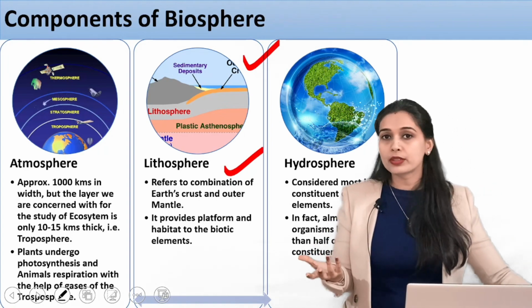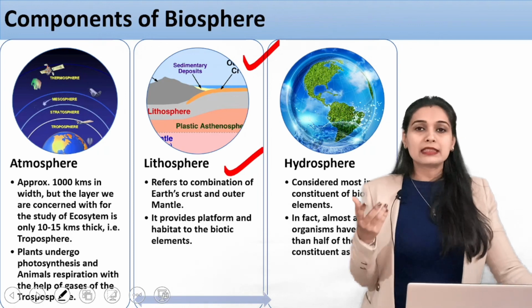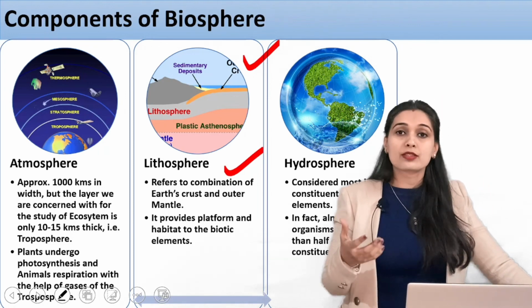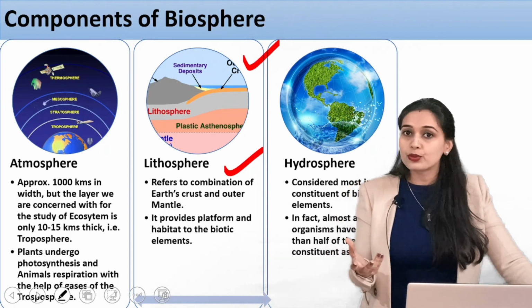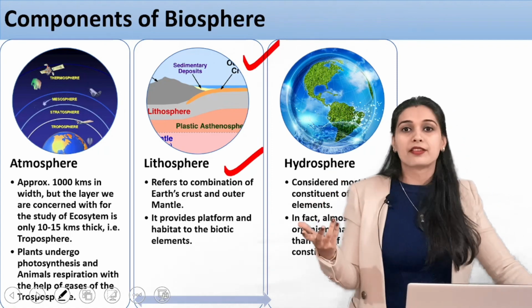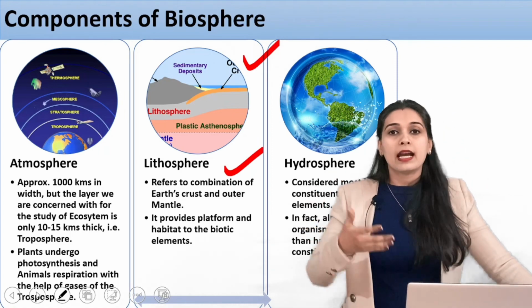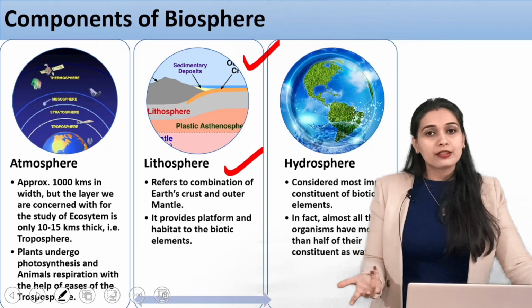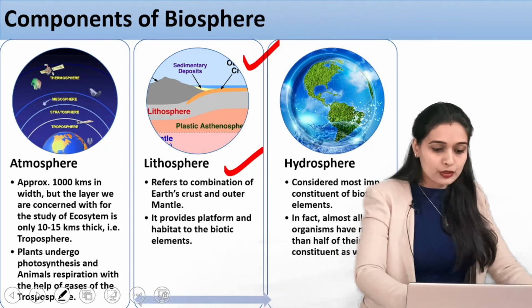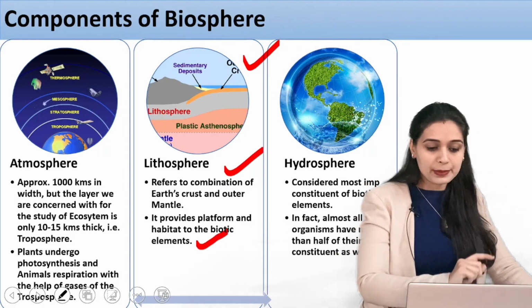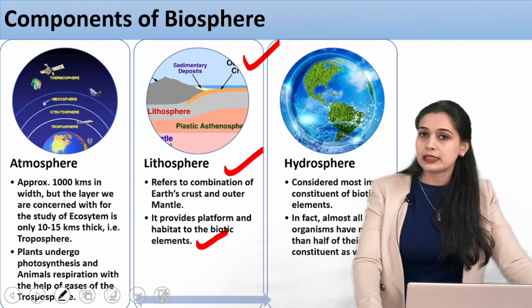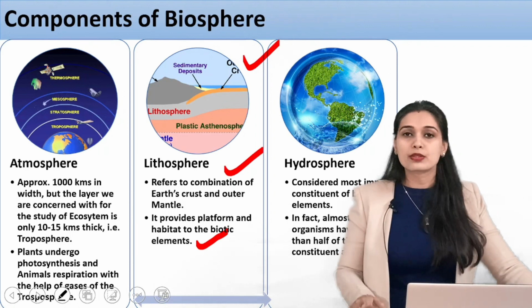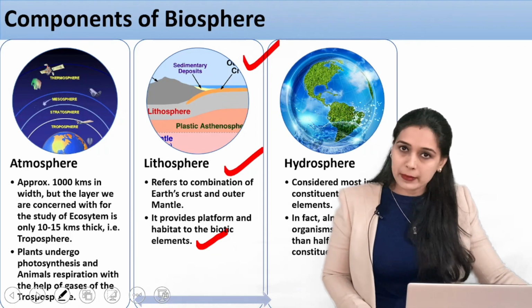Now why is it important? This part contains the soil, which is essential for plants to grow. Plants cannot grow in the air, so they need a surface. Animals need land for their habitat. So it provides a platform and habitat to the biotic elements. That is why the lithosphere is also an important component of the biosphere.